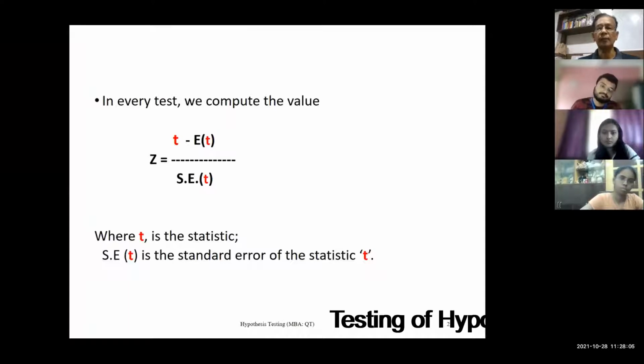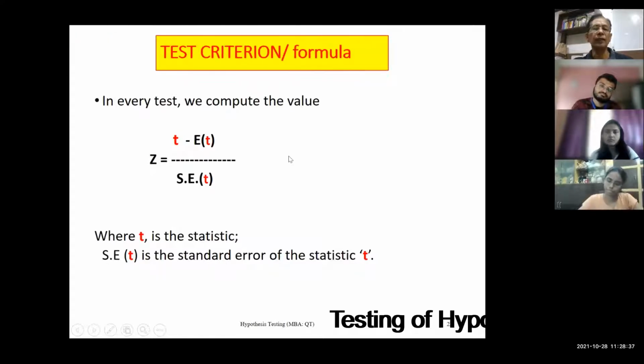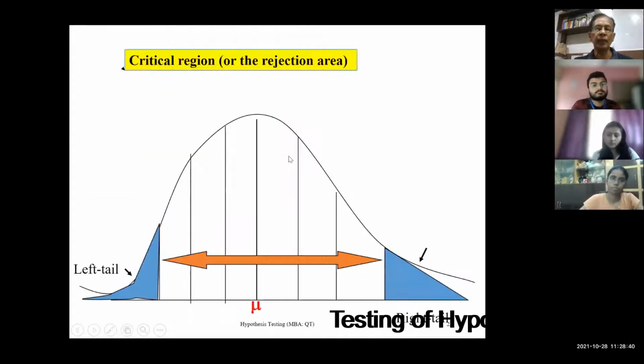If you recall, usually in hypothesis testing, we check what you are observing, how much it is different from the expected value. So the numerator, you are actually testing and verifying the difference. Is the difference negligible and tolerable, or is it significantly, highly different? And this you are dividing by the standard error or standard deviation. This ratio is the general formula for testing of hypothesis, okay?